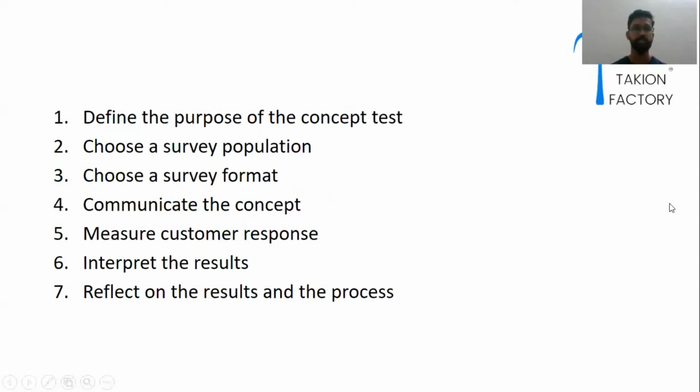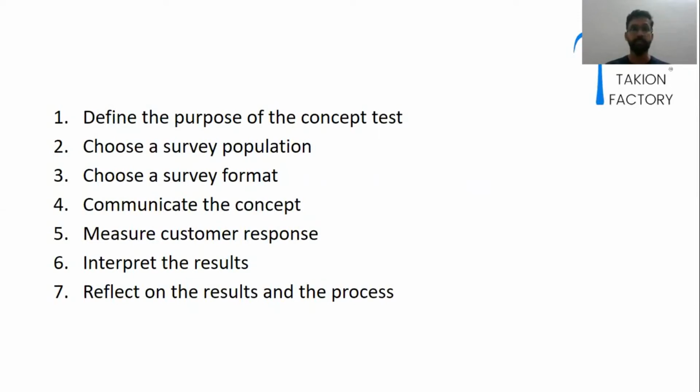There are basically 7 stages in concept testing. First one is define the purpose of the concept test, then choose a survey population, choose a survey format, communicate the concept, measure customer response, interpret the result, and reflect on the result and the process.